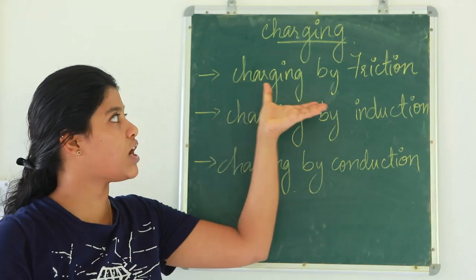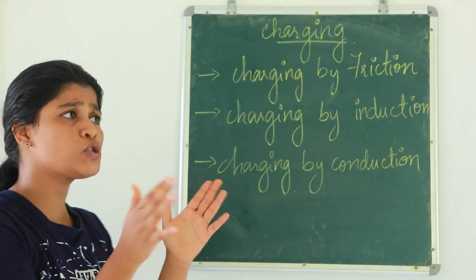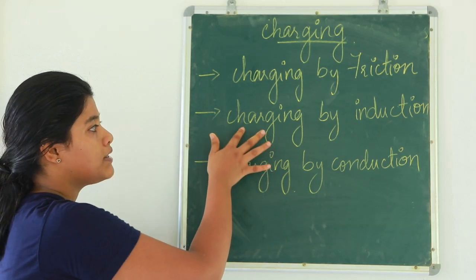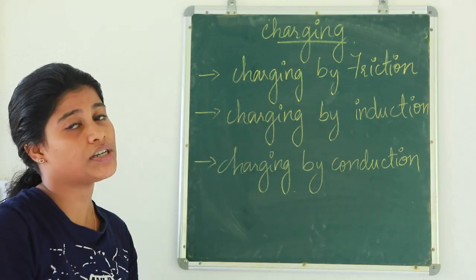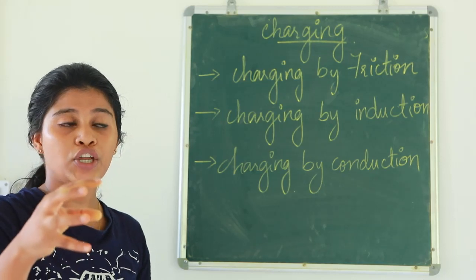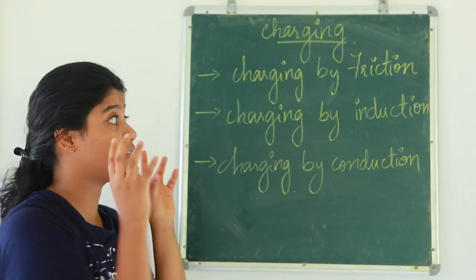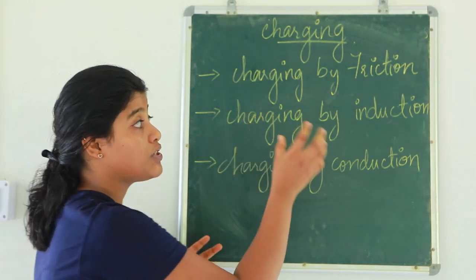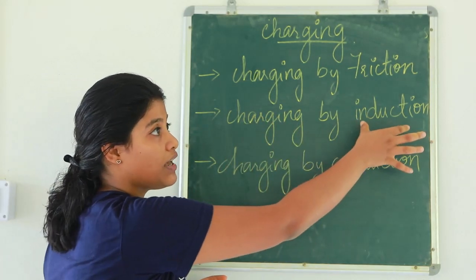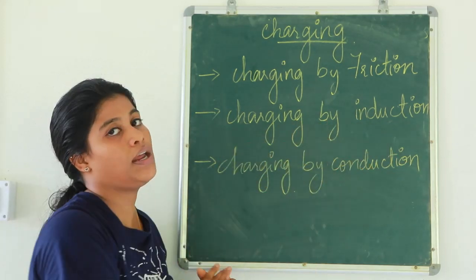Then the second one is charging by induction. Charging by induction means bringing a charged body near an uncharged body without touching it. Induction itself stands for charging the body without touching.